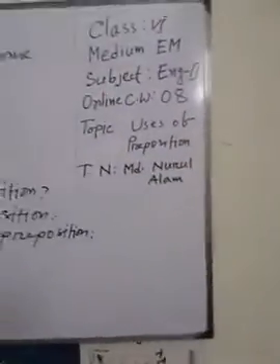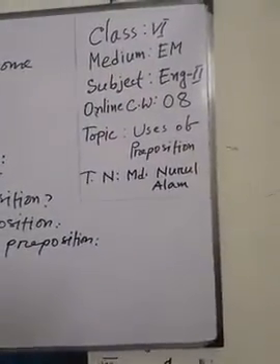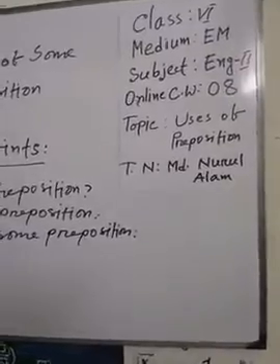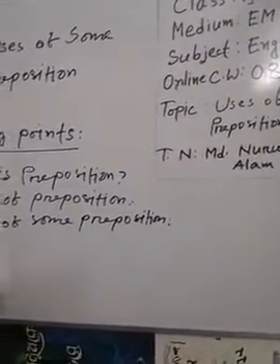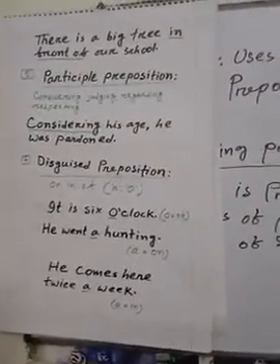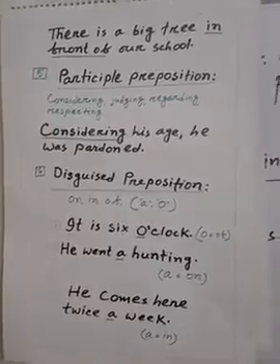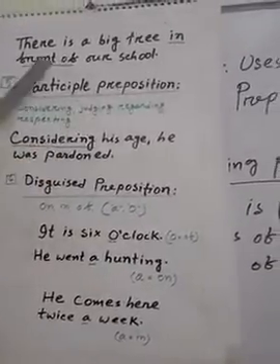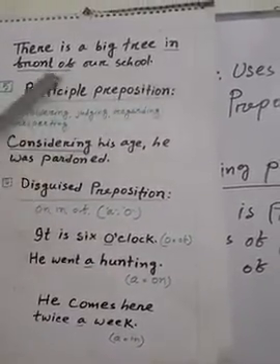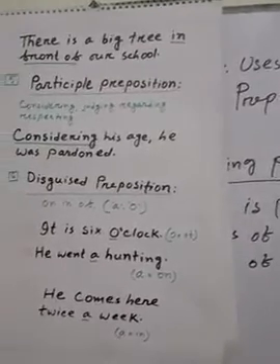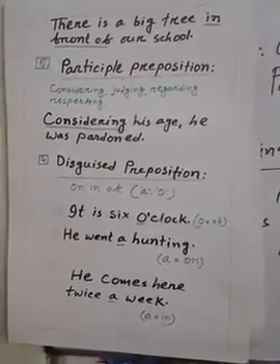Now, my dear viewers, see an example: There is a big tree in front of our school. Here, in front of is one of the phrase prepositions.